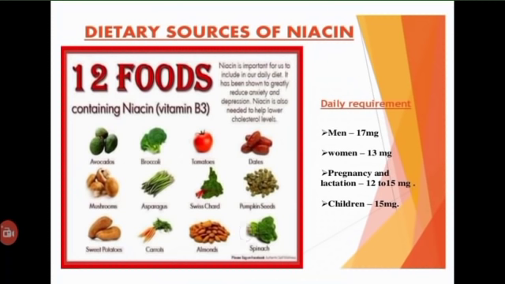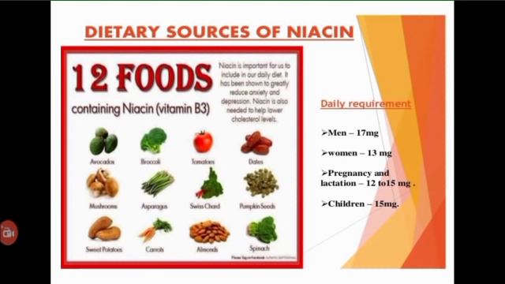Coming to the dietary sources of niacin, liver, yeast, whole grains, cereals, pulses, beans, and peanuts are rich in vitamin B3. Milk, fish, eggs, and vegetables are moderate sources.